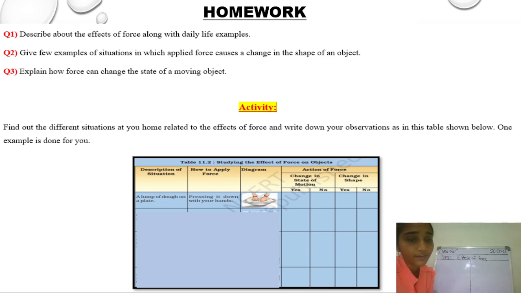The activity is that you have to find different situations at your home related to the effects of force, and write down your observations in the table. The first example is given for you, like a lump of dough or a plate. So how to apply force? By pressing it down with your hands, and you can do a small diagram related to it, right? And the action of force: what is happening, whether it is changing the state of motion or the shape. So like this, you have to collect a few more examples related to force. You can observe your surroundings. There are many examples related to it, right? And then we can discuss the other examples in our next class.